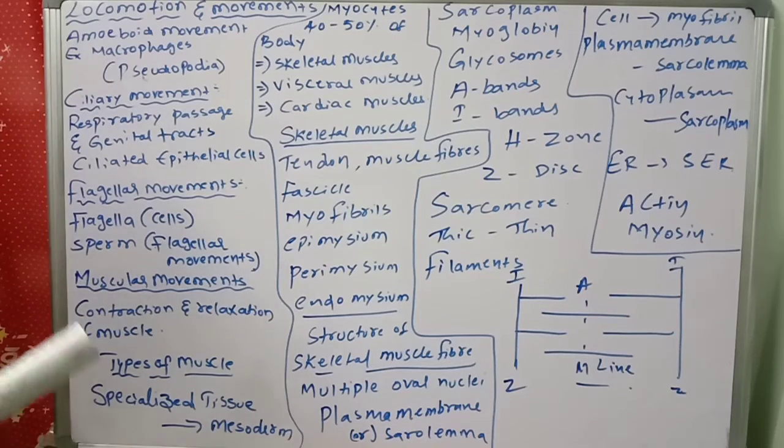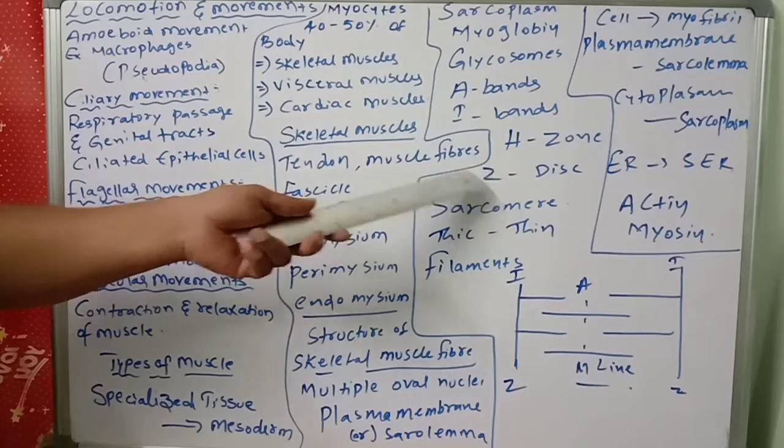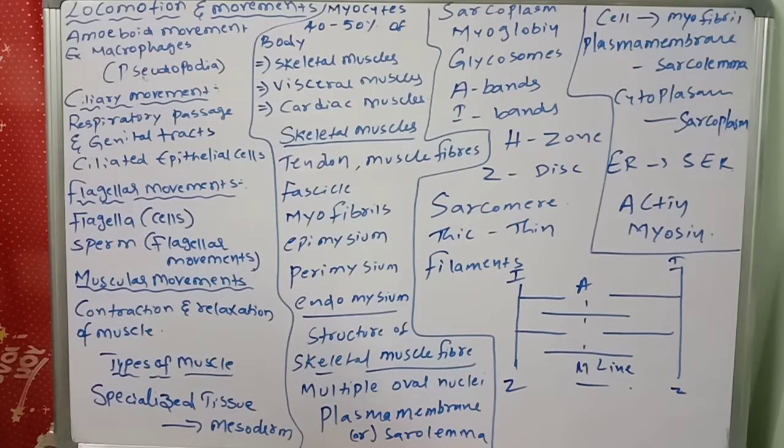But here, what is the full name of Z? I told just now. What is that one? Zwischenscheibe. What is the H zone? H means Hensen. And what are the dark bands? What are I bands? Light bands are bifurcated with Z lines. The I band is isotropic, the A band is anisotropic. So the light bands are called I, the dark bands are called A. Like this, there will be bands there.